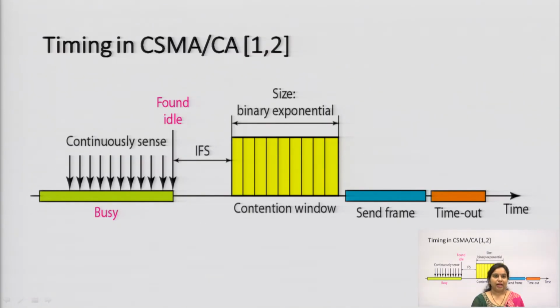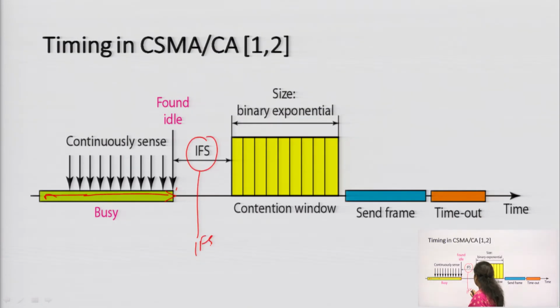Now, next is timing in CSMA CA. How will it work? You can see that this is the channel window, and this is busy. In this duration it is busy and it is continuously sensing that particular channel. Then, at this point of time, it shows that it is idle, then it will wait for the IFS time.